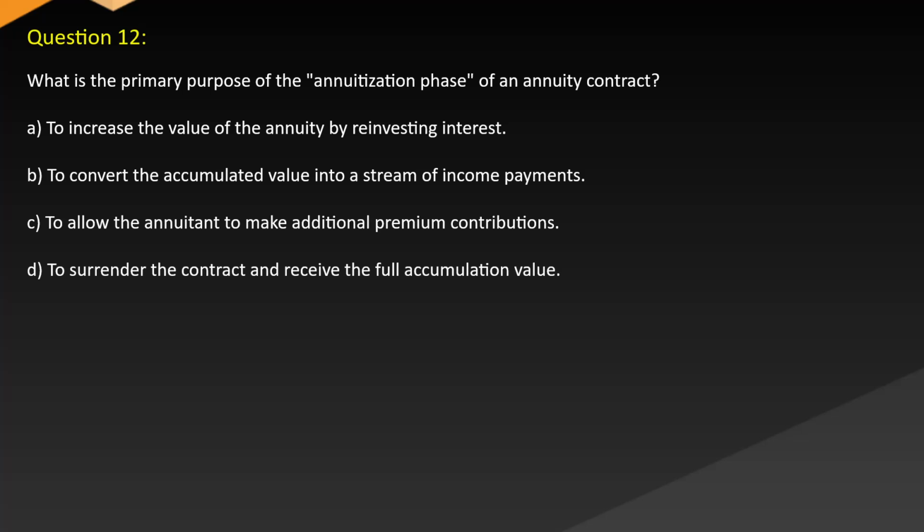Question 12. What is the primary purpose of the annuitization phase of an annuity contract? A. To increase the value of the annuity by reinvesting interest. B. To convert the accumulated value into a stream of income payments. C. To allow the annuitant to make additional premium contributions. D. To surrender the contract and receive the full accumulation value.